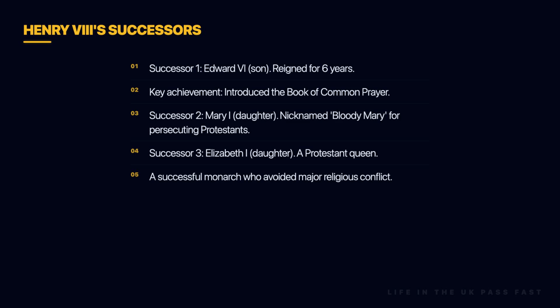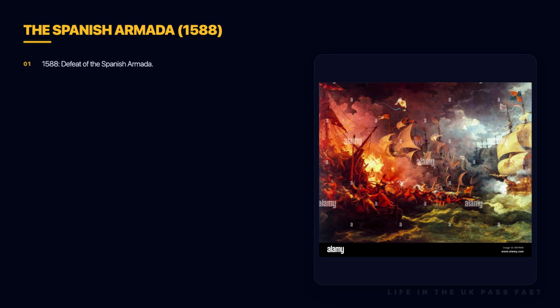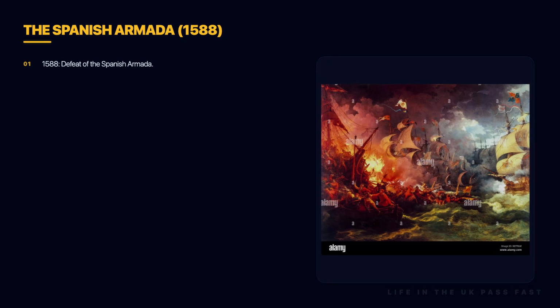Elizabeth I was a successful monarch, finding a balance between Catholics and Protestants to avoid serious religious conflict. A major event during Elizabeth's reign was the defeat of the Spanish Armada in 1588. The Armada was a large fleet of ships sent by Spain to conquer England and restore Catholicism. The English victory made Elizabeth a very popular monarch.